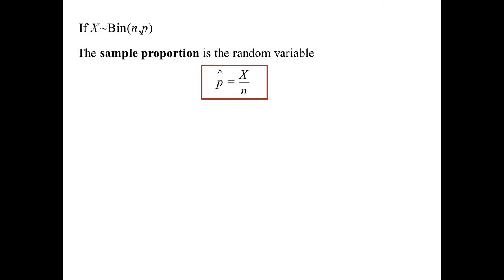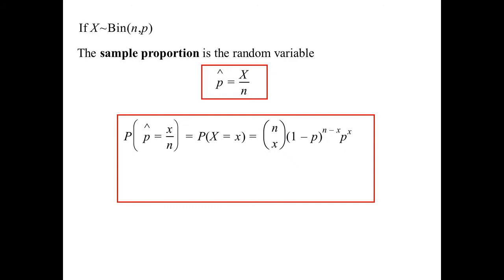If we're dealing with a binomial distribution, our sample proportion will be x over n. So the probability that our sample proportion ends up being x over n will be the same as the probability that X equals x. That's our binomial probability. So we get nCx, chance of it happening to the power of x, chance of it not happening to the power of n minus x. The expected value, that's what I was saying before, always turns out to be the actual probability.